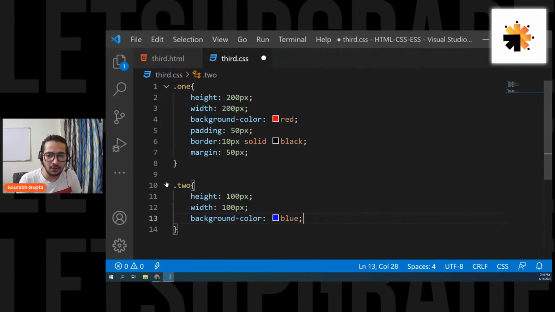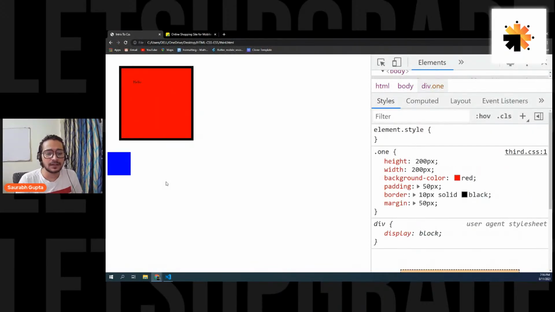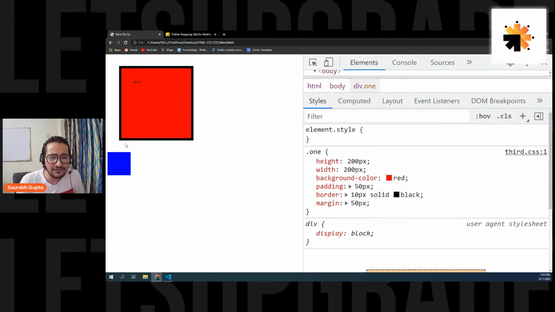Now let's see. Guys, please focus on what is happening here. See, it's not coming in the right side. It's going down. And before everything, can we change the padding color? No, you cannot change the padding color. Now guys, can anyone tell me why we are getting the gap here between the elements? First of all, tell me that. Come on, guys, tell me. I want answers.